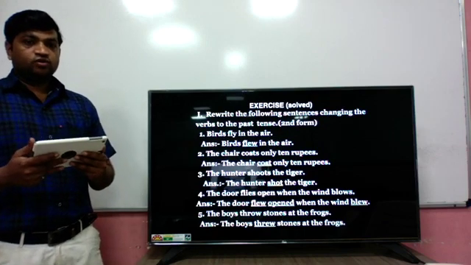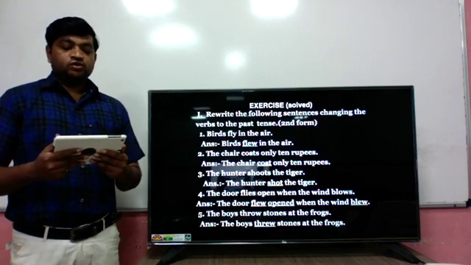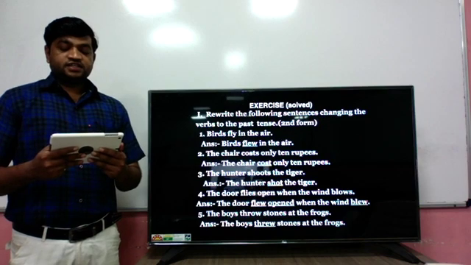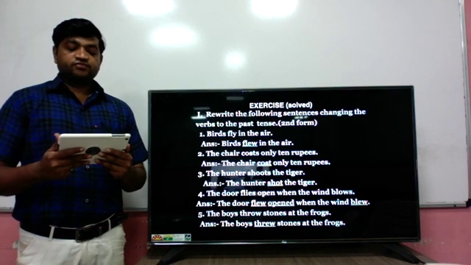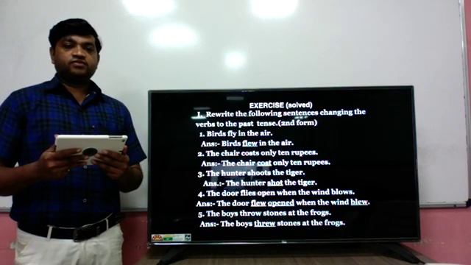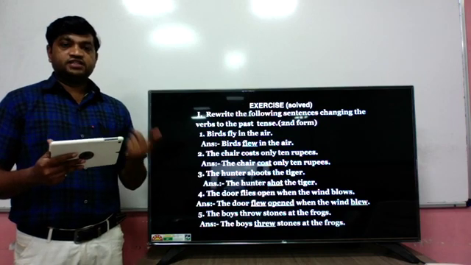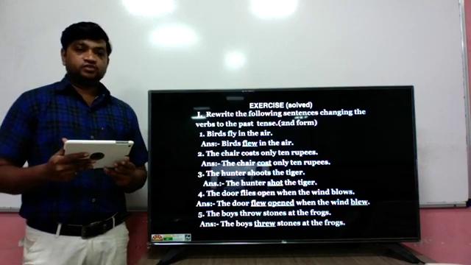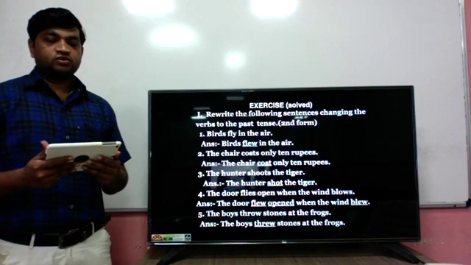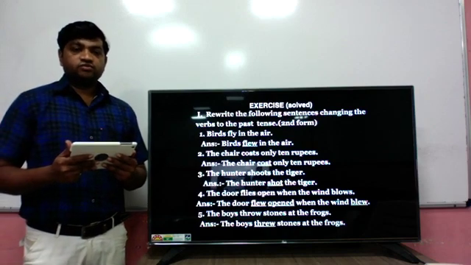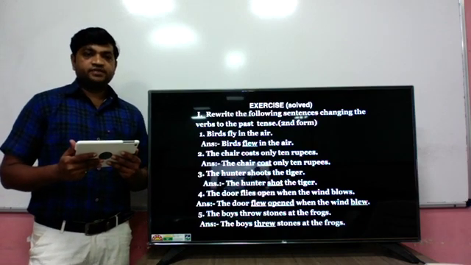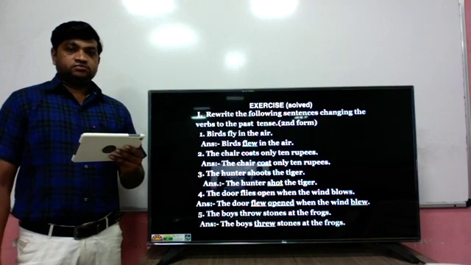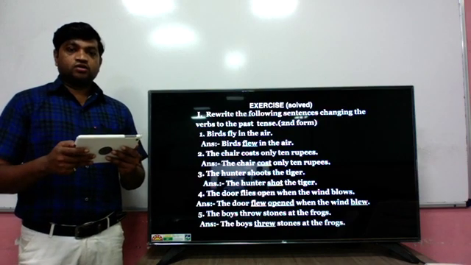So students, I hope you understood how to follow this instruction: rewrite the following sentence changing the verbs to the past tense. It means wherever the first form is given, you have to change them into the second form. This exercise is given in your grammar book, and we will give this whole exercise as a PDF for your class work and notebook work also.